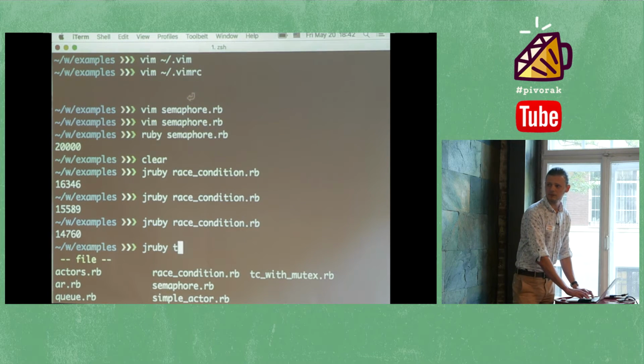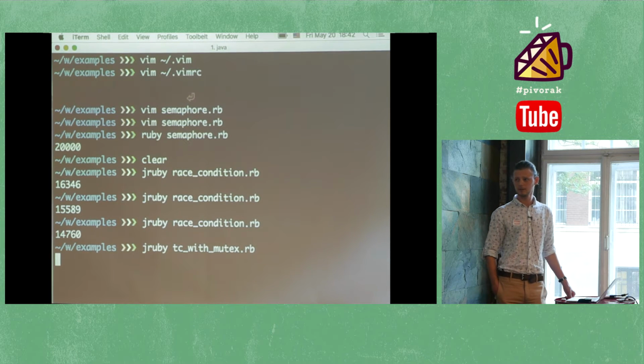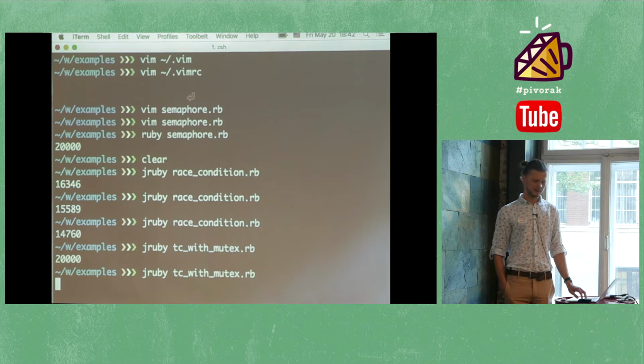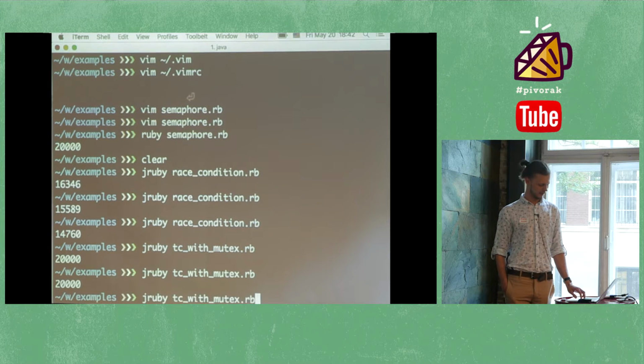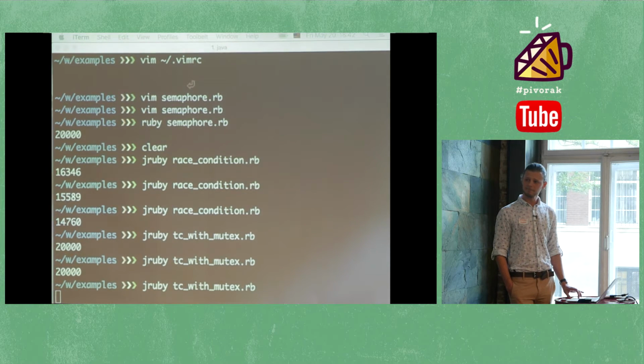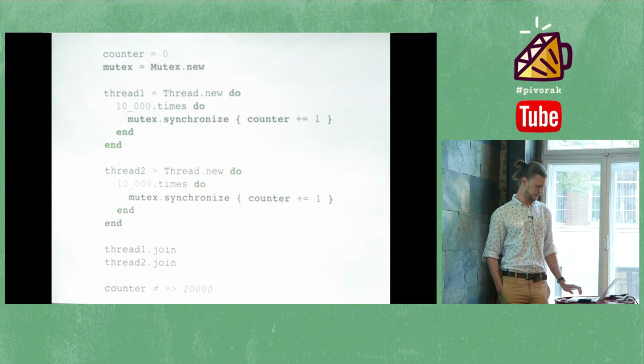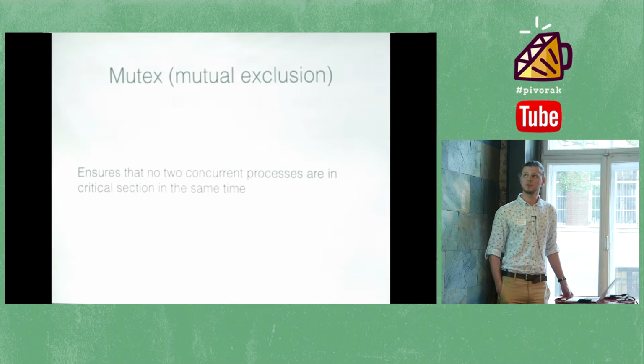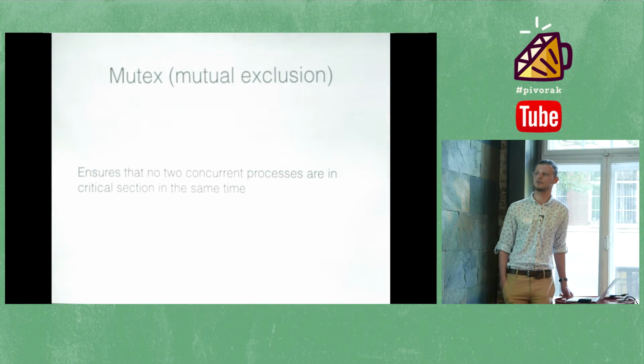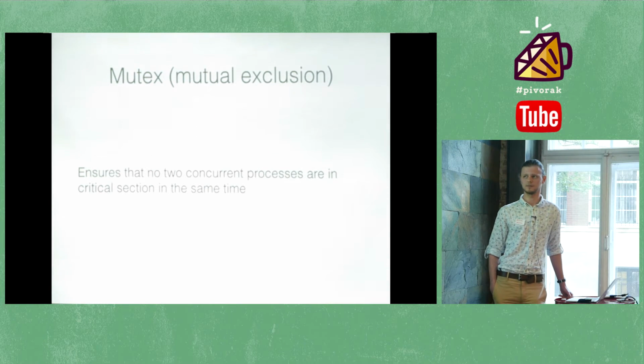Here is how it runs with Mutex. Yes, as you can see, we will get the expected result all the time. So Mutex allows us to make this operation mutually exclusive, which is what Mutex stands for: mutual exclusion. The point of mutual exclusion is to ensure that no two concurrent processes are in the critical section at the same time. Basically, that's the way to ensure that we're not modifying our shared memory at the same time.